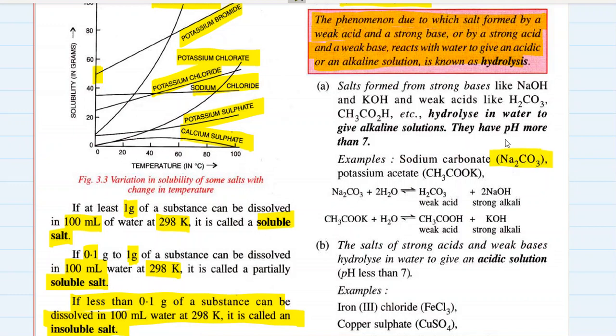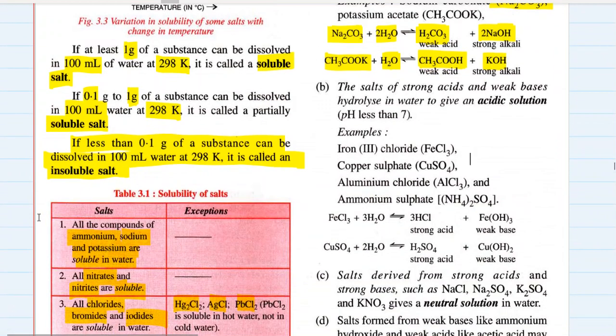Sodium carbonate is formed by sodium hydroxide and carbonic acid. When this sodium carbonate is dissolved in water, it produces a weak acid and a strong alkali. It forms a solution which is a mixture of a weak acid and strong alkali. Hence, the solution of a salt formed from a strong base and weak acid will be basic in nature, with pH more than 7. The second example is potassium acetate, CH3COOK. When it is dissolved in water, it forms a weak acid and strong alkali. That means it has pH of more than 7. It will be basic in nature.